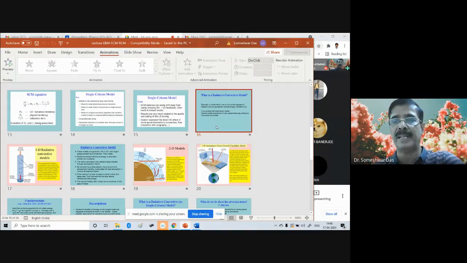Suppose you are taking a time step of 10 minutes, 15 minutes, or even, in a single column model, we can have longer time steps also, say for example 1 hour, 2 hours, 3 hours. What will happen after 3 hours in that column, we don't know, because it is a single column and anything can come from the neighboring points.